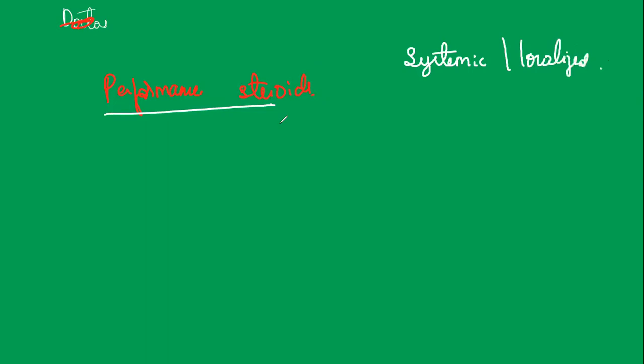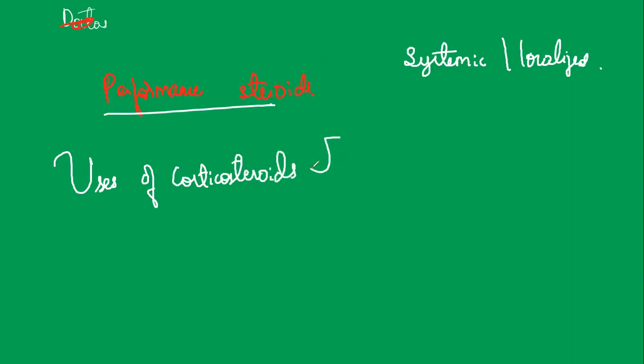Now the next topic, let us learn the uses of the corticosteroids. As I already discussed, we have these two types of drug. Some are used to treat lupus and some are used to treat skin disorders and diseases like asthma.